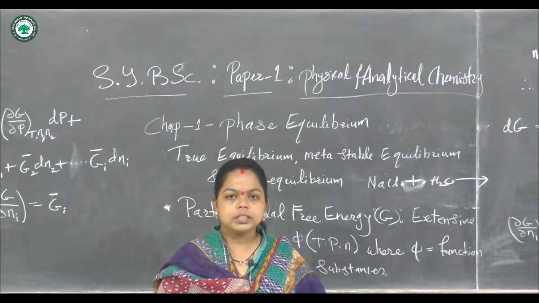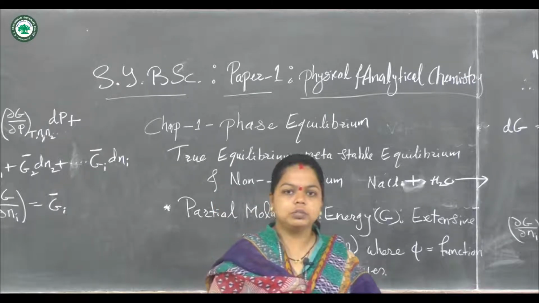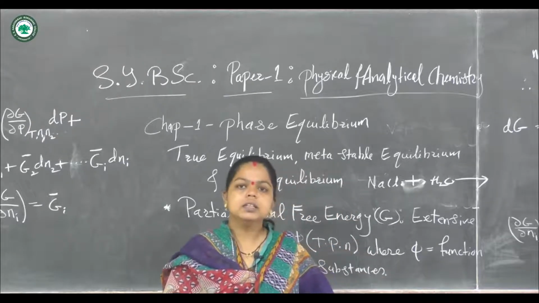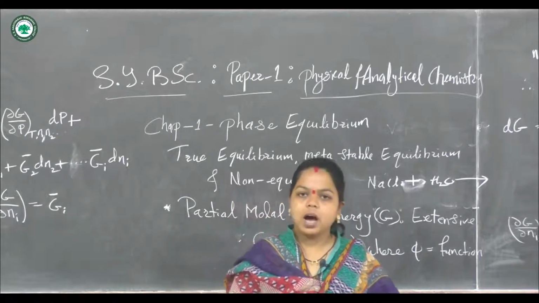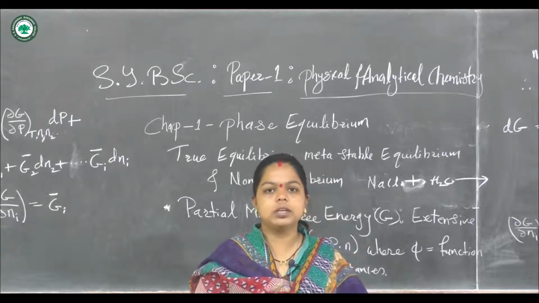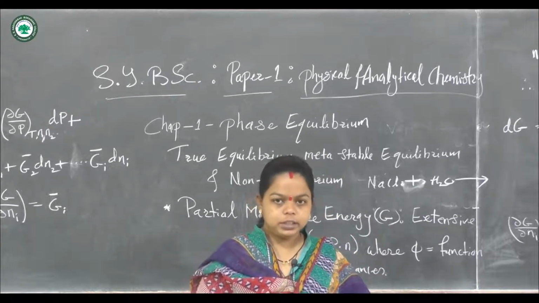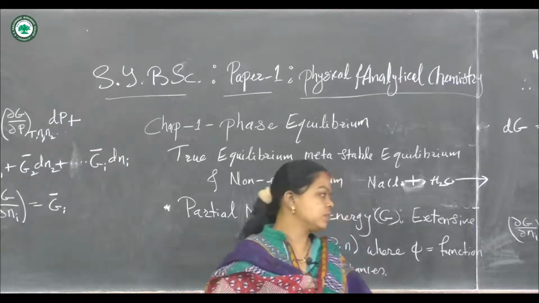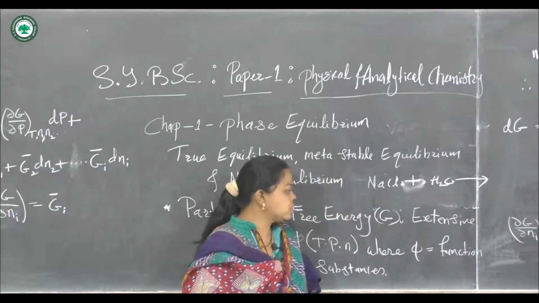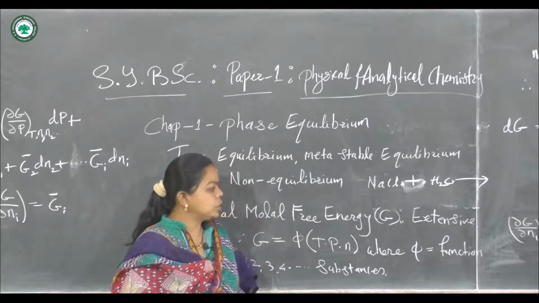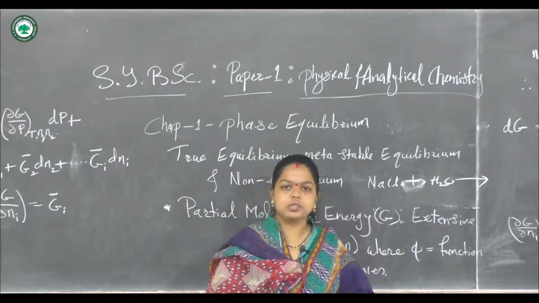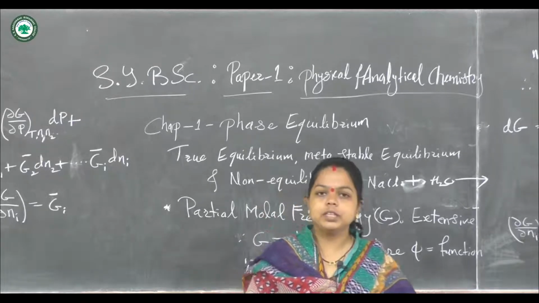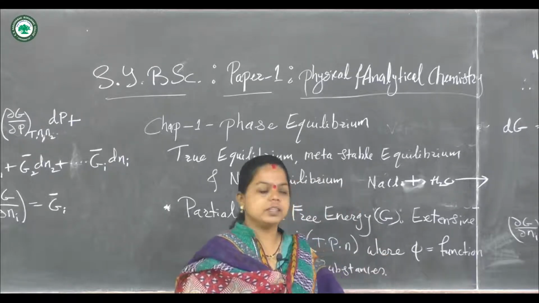The quantity depends upon the quantity of the substance present, while intensive properties are those that do not depend upon the quantity of the substances present. This extensive property is very important in defining the phase rule and giving the different types of behavior of the phase diagram.